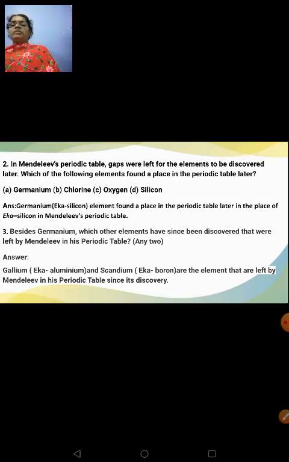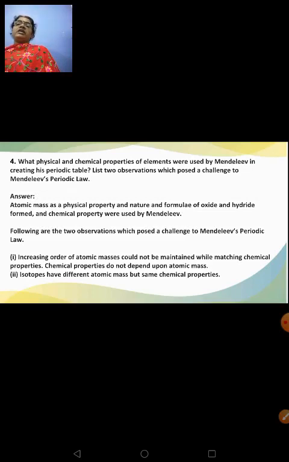Eka aluminium is presently known as gallium and Eka boron is known as scandium. Okay. Besides germanium, which other elements have since been discovered that were left by Mendeleev in his periodic table? Any two. So I have given it was known as Eka aluminium and Eka boron. Presently it is known as gallium and scandium. Okay. Next, what physical and chemical properties of elements were used by Mendeleev in creating his periodic table?